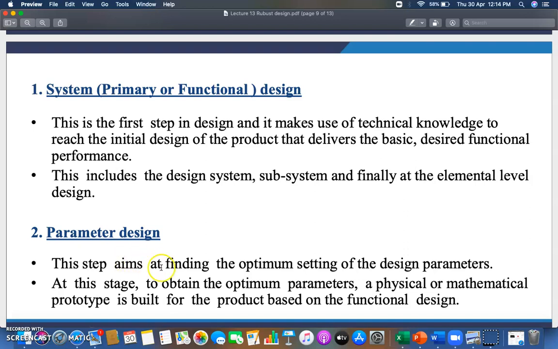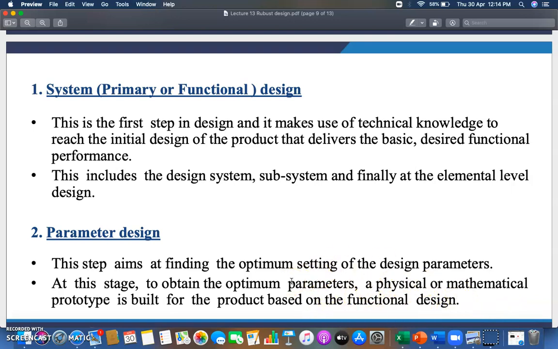So you have to finalize the optimum setting of those design parameters, and at this stage, to obtain the optimum parameters, a physical or mathematical prototype is built for the product based on the functional design. These are the parameters you should use whenever you are doing the parametric design on the basis of functional design.